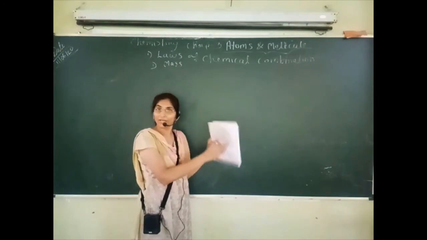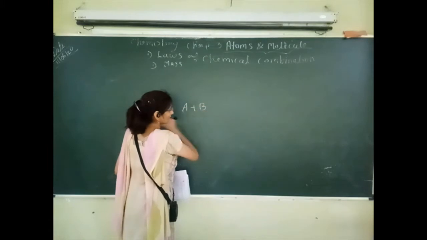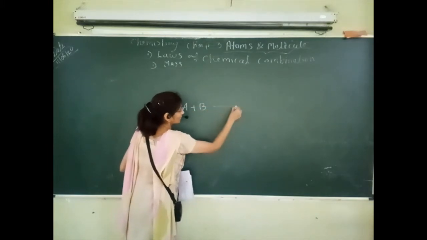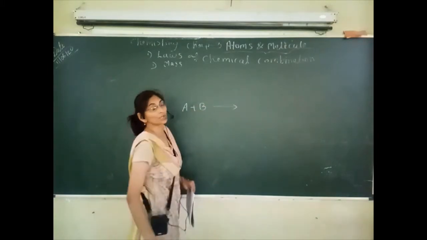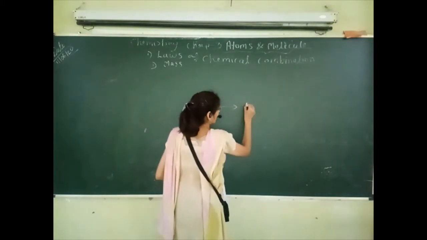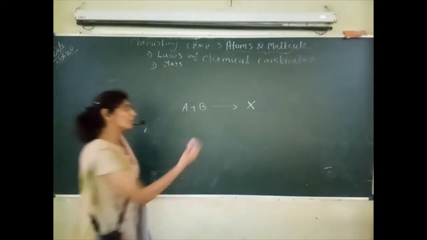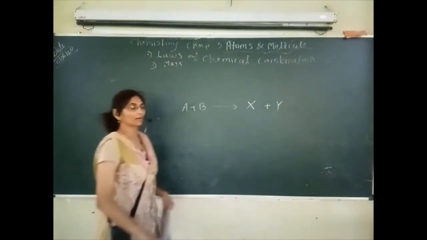The reactants are A plus B. These are the original elements that we are going to combine here by the chemical combination process. And then one product is formed here, suppose X, or more than one product also can be formed.